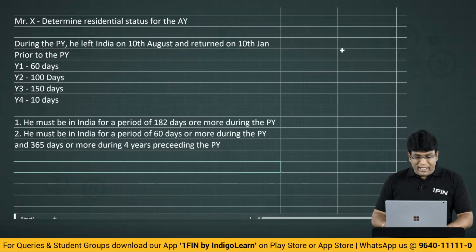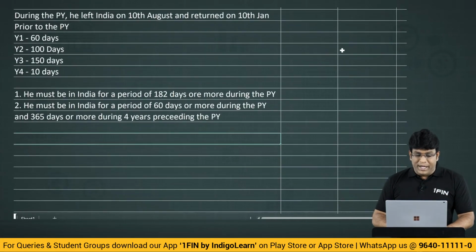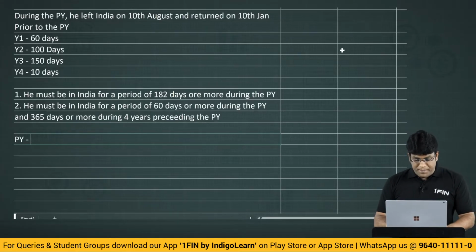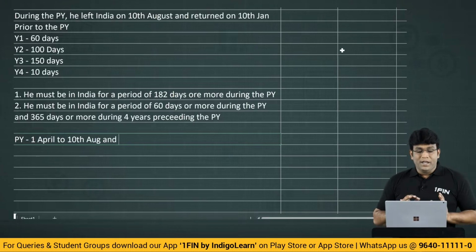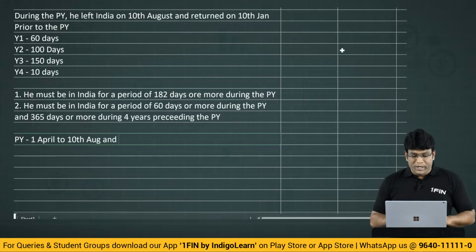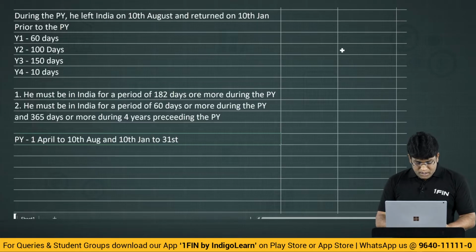So this example what I gave, my dear friends, let us understand previous year, how many days is he in India? He is there from 1st April to 10th August. Correct? 10th August he left India, but the day of coming and day of leaving, both are included, and he is also there from 10th Jan to 31st March.